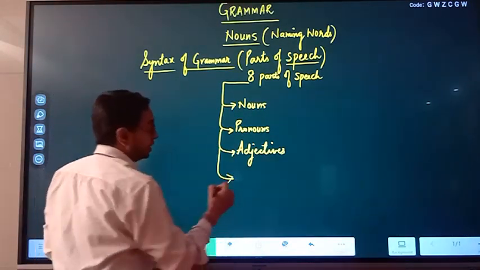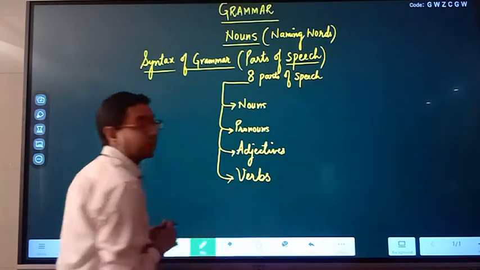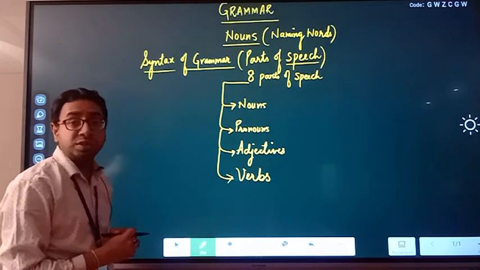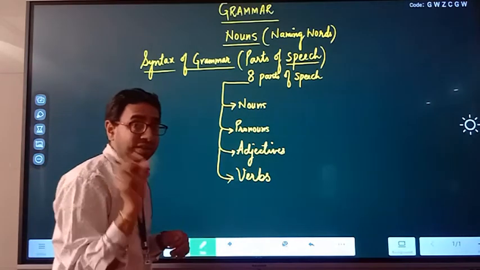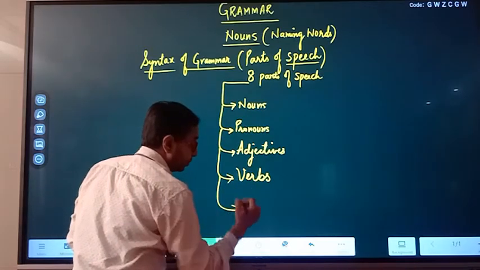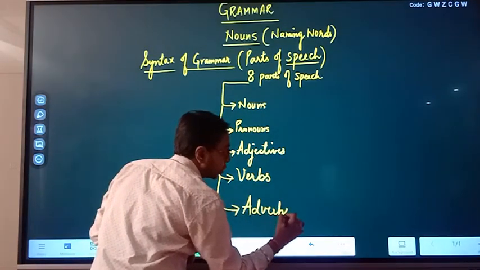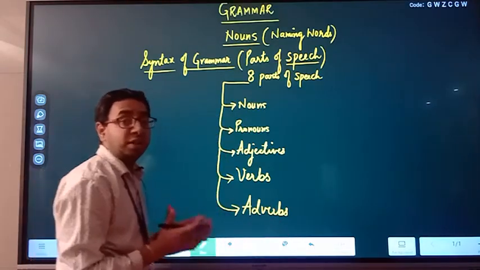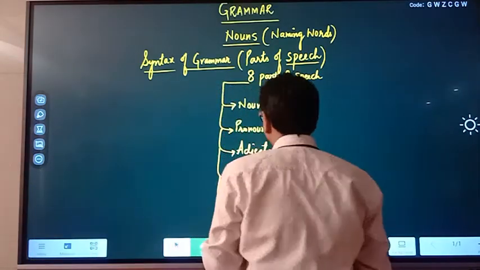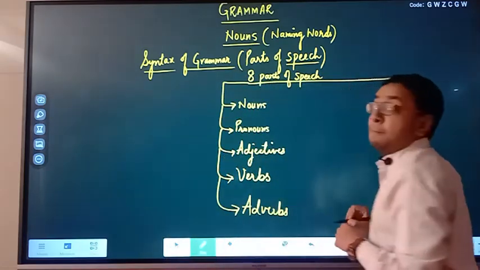Immediately after adjectives, we need to discuss verbs. What are verbs? Action words. I am teaching you right now. What is teaching? It's a verb, an action word. Immediately after verbs, we have adverbs, which qualify a verb, an adjective, or another adverb. Clear? Next, immediately after this, we have prepositions.